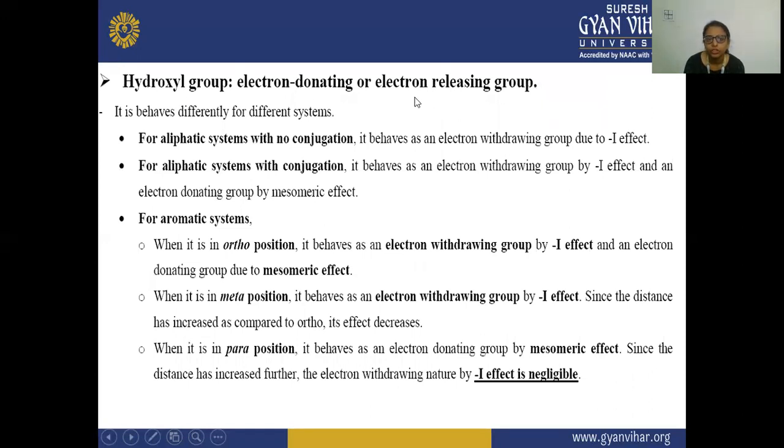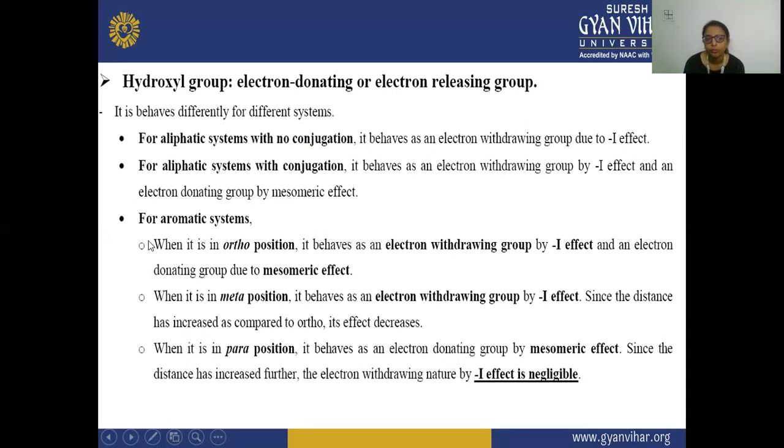Next is your hydroxyl group, electron donating or electron releasing group. So it behaves differently for different systems. For aliphatic system with no conjugation, it behaves as an electron withdrawing group due to the minus I effect. And in case of aliphatic system with conjugation, it is behaving as an electron withdrawing group by minus I effect, and an electron donating group by mesomeric effect.